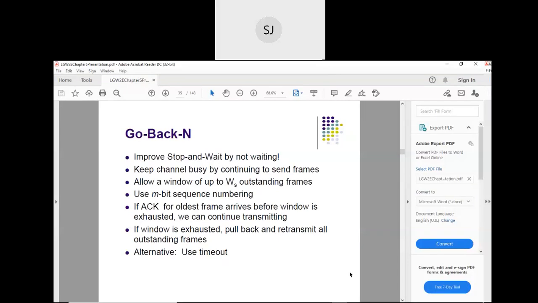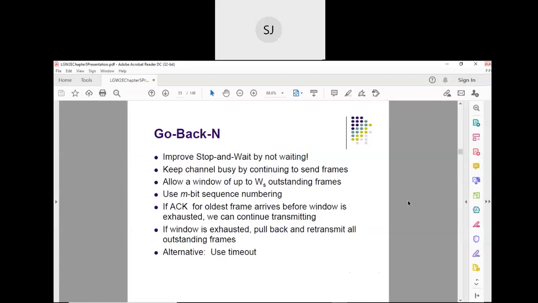Have you studied this? Do you remember having studied this? Yes. Stop and wait protocol. Hello, Amarnath. You have studied now? Go back and protocol.